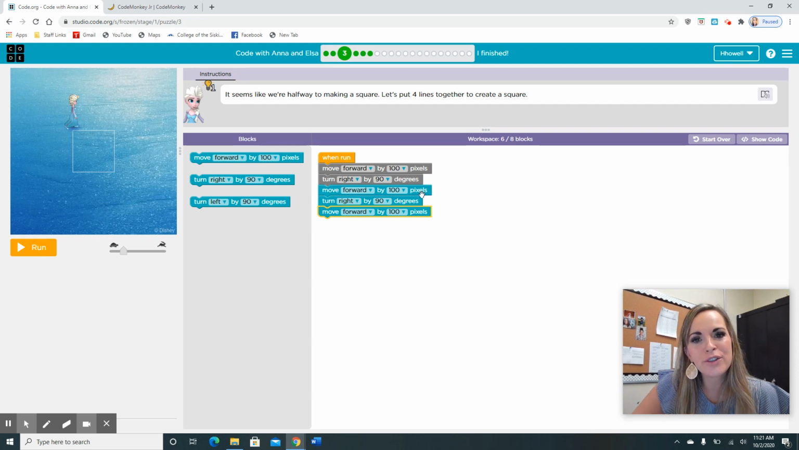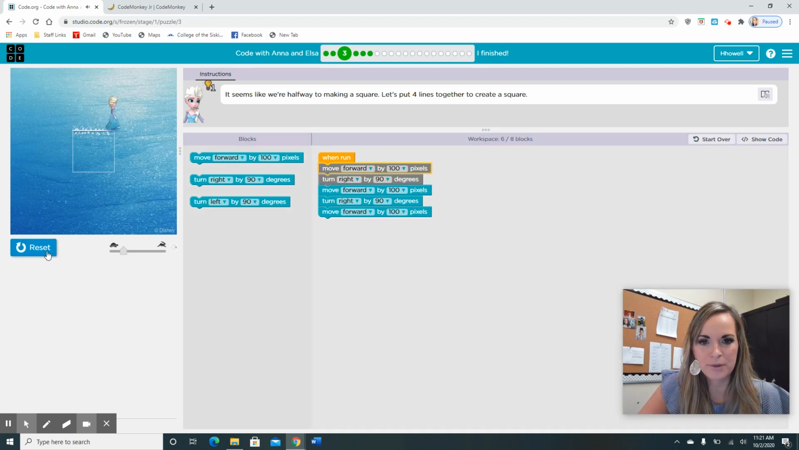So here we are. And I don't believe my code is all the way done, but it's okay. And it's easy to get confused on which blocks you need. So I always encourage you guys, just keep hitting run until you guys can figure it out.